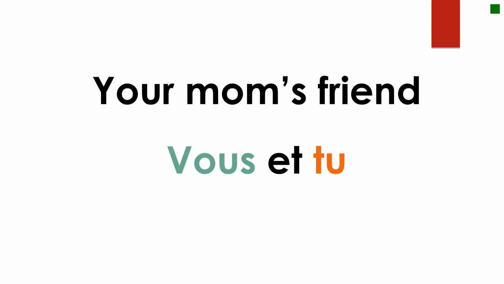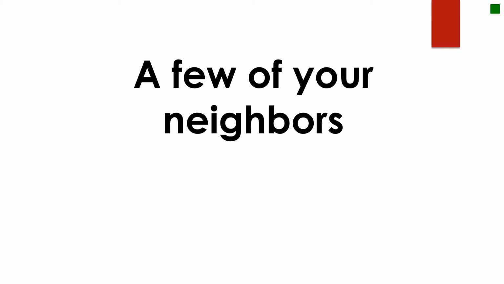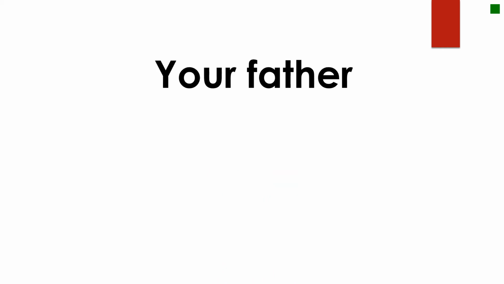A classmate. You want to use tu. You've known that person for a while, probably the same age as you. You can be informal here. Your mom's friend. This is kind of a little tricky. It can be tu or vous. It really depends on context. Have you known this person forever? Therefore, you can say tu. Or maybe this person is new to you. As she's older, you want to say vous. A few of your neighbors will be vous because there are few of them. Your father will be tu. He is a family member. You've known him forever.